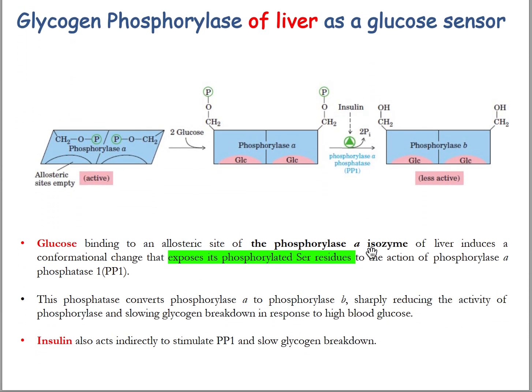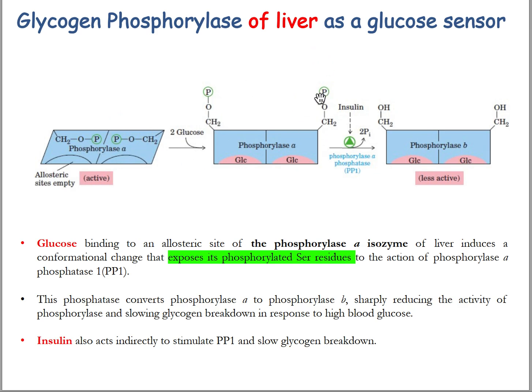So glycogen phosphorylase of liver acts as a glucose sensor. Here the phosphorylase A is activated, and there are two allosteric sites that are empty. When this enzyme facilitates the breakdown of glycogen, the glucose concentration will rise, and then this glucose will bind to the allosteric site, which triggers the exposure of the phosphate group.